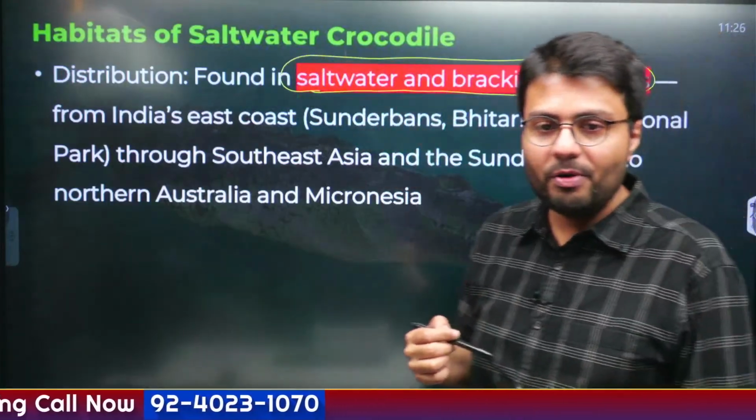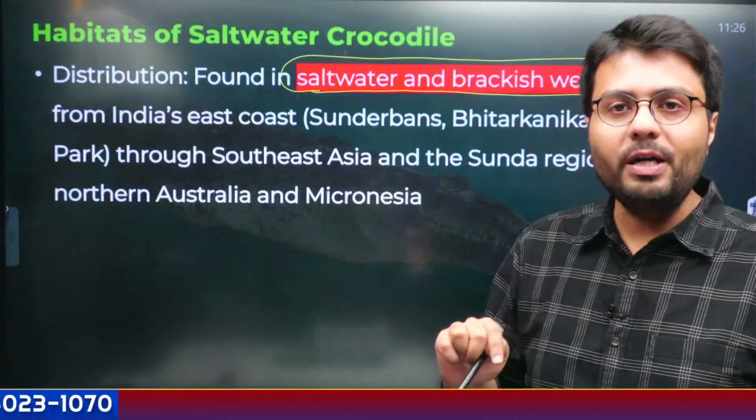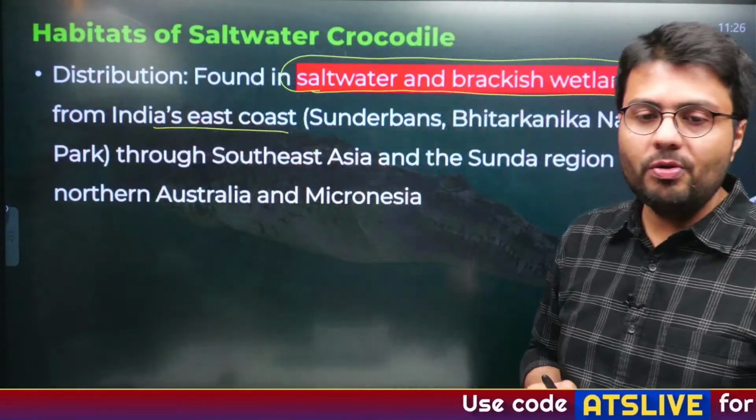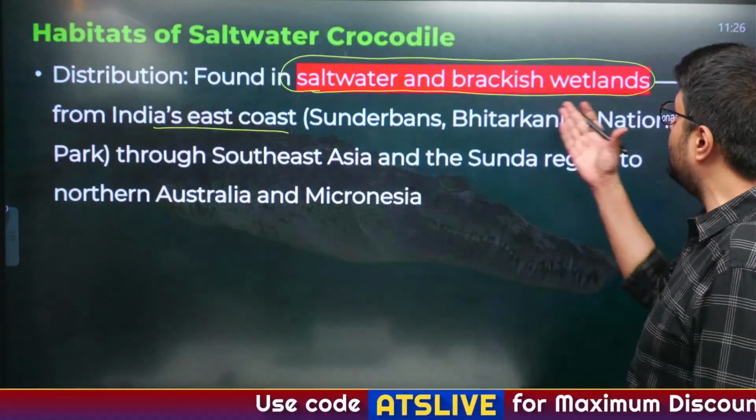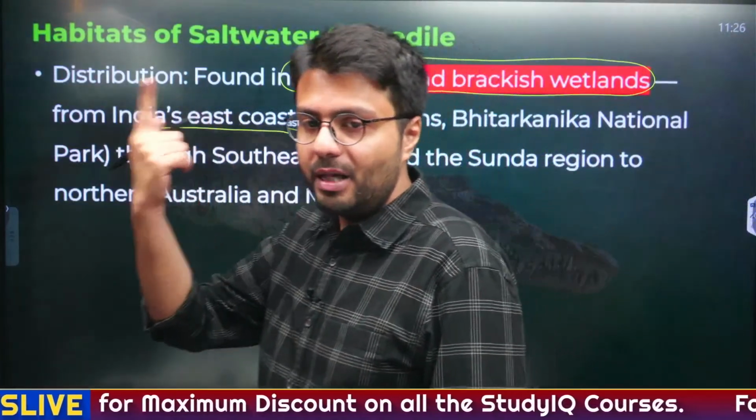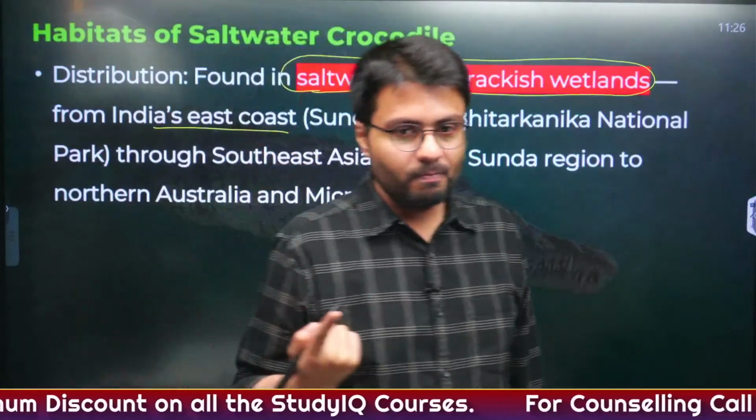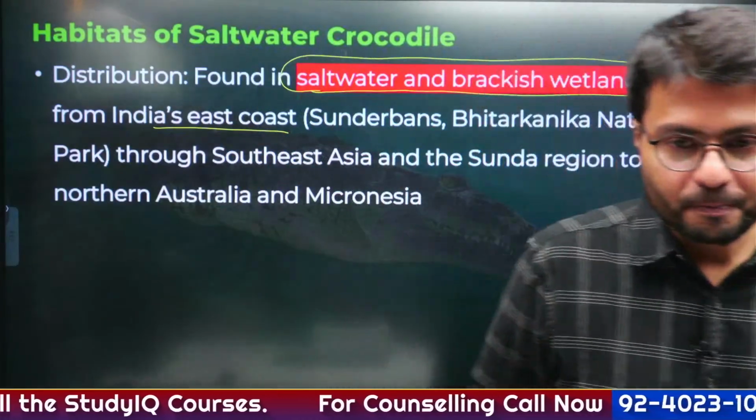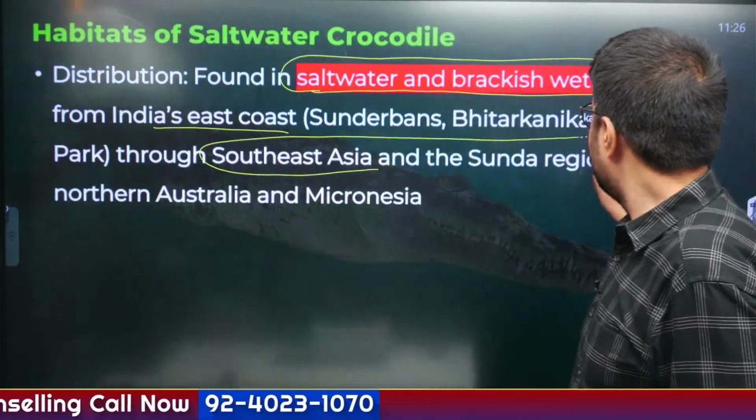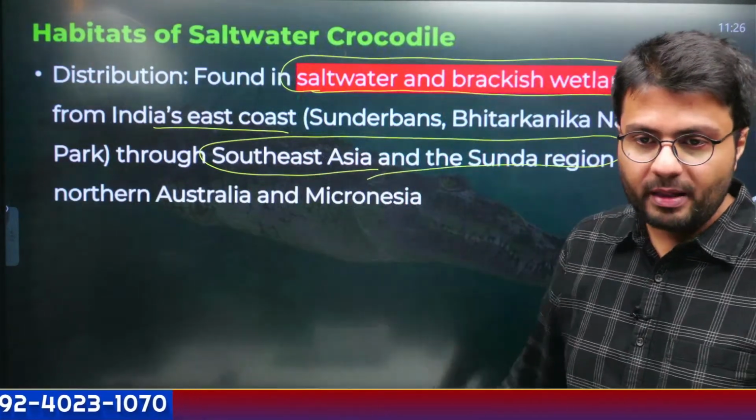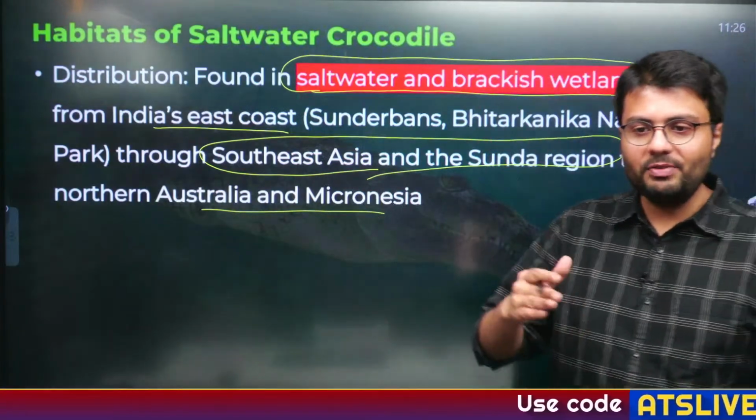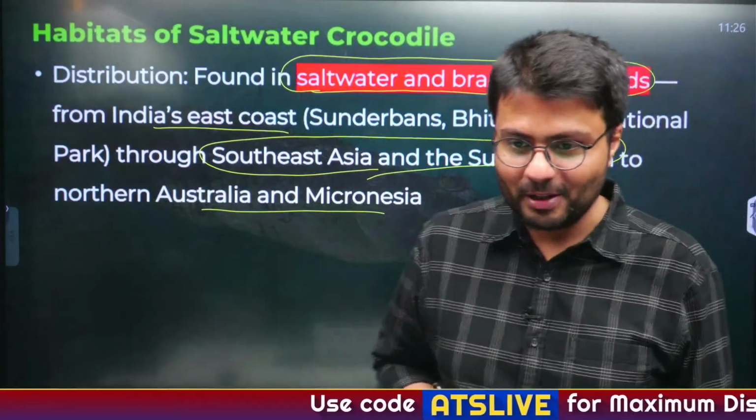So you won't find them in rivers. You'd find them near salty water bodies like seas, oceans, etc. So they are available on India's eastern coast, in the protected areas of Sundarbans and Bhitarkanika National Park. Any idea where Sundarban is? Any idea where Bhitarkanika National Park is? Or should I tell them to you? They are also available in Southeast Asia and the Sunda region. The Sunda region is near Indonesia, and they are also available in Northern Australia and Micronesia. So that is why they are called Indo-Pacific crocodiles.